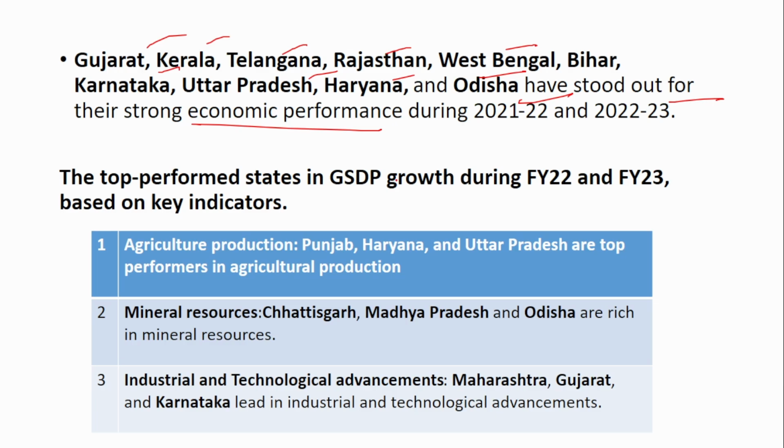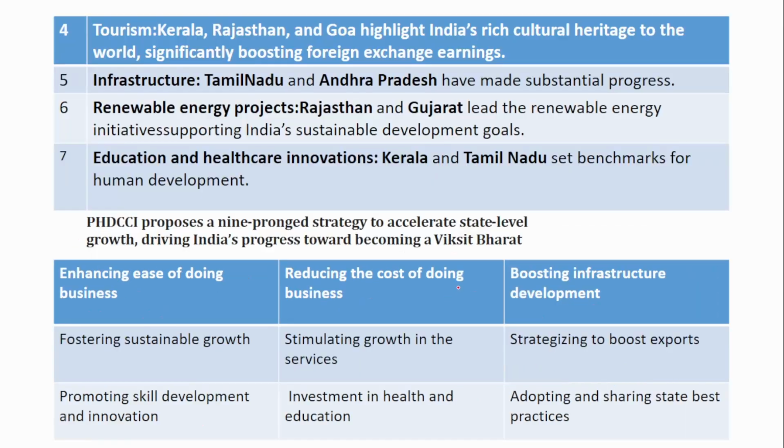The top performing states in the GSDP growth during financial 22 and 23, based on the key indicators, are as follows. Under agricultural production, Punjab, Haryana and Uttar Pradesh are the top performers. In case of mineral resources, Chhattisgarh, Madhya Pradesh and Odisha are rich in mineral resources. In industrial and technological advancement, it is Maharashtra, Gujarat and Karnataka.